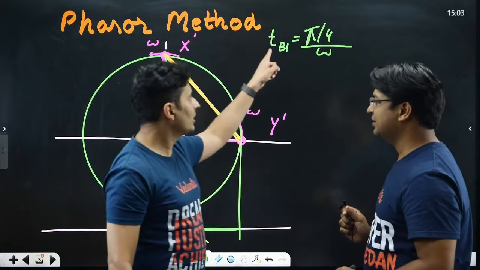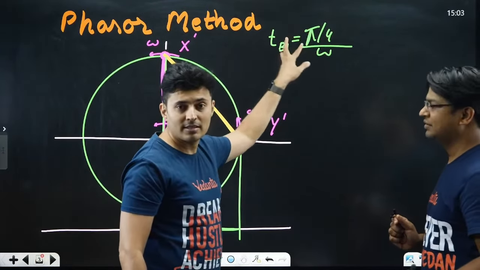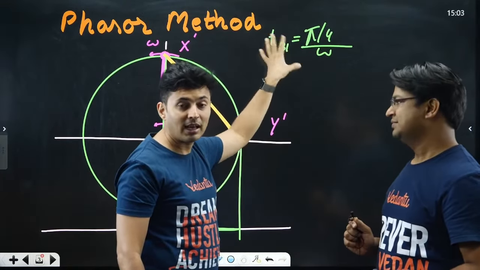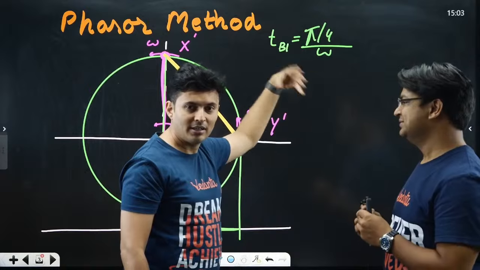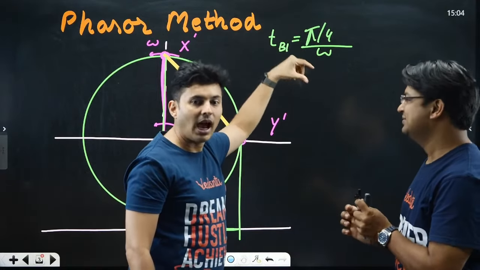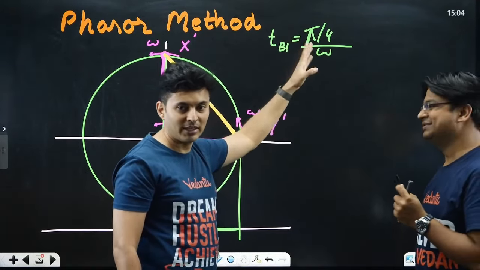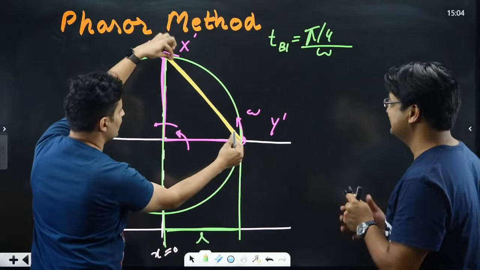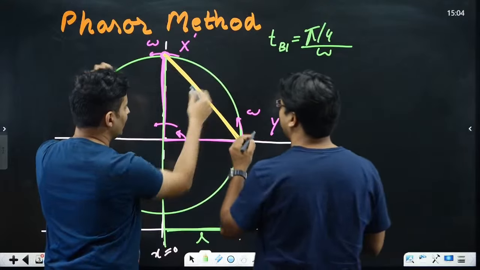Those of you who got confused in this equation, guys, angle is angular speed into time, so time is angle by angular speed, like time is distance by speed. So in circular motion, time is angular displacement by angular speed. So that is the concept. So angular displacement was 45 degree because this was like this, it became horizontal. So 45 degrees.